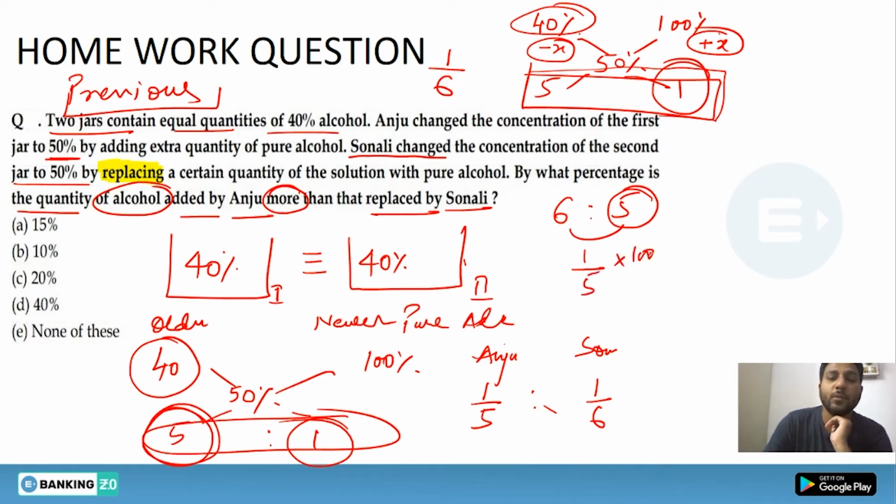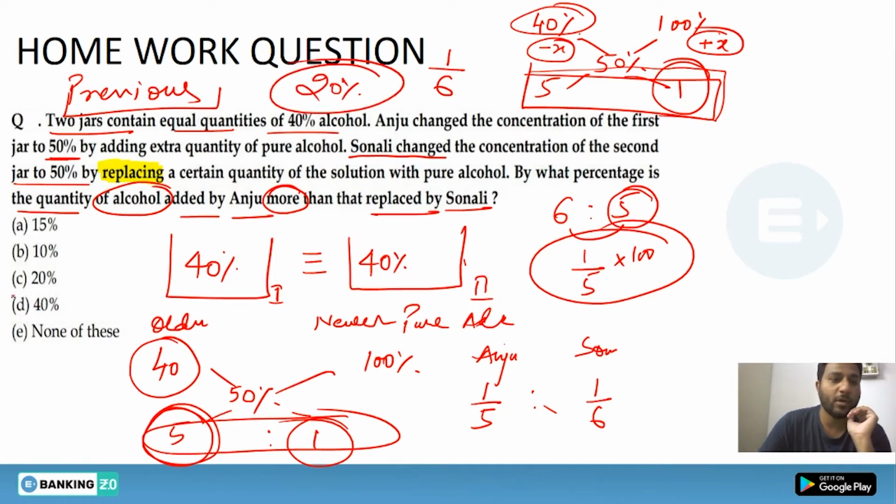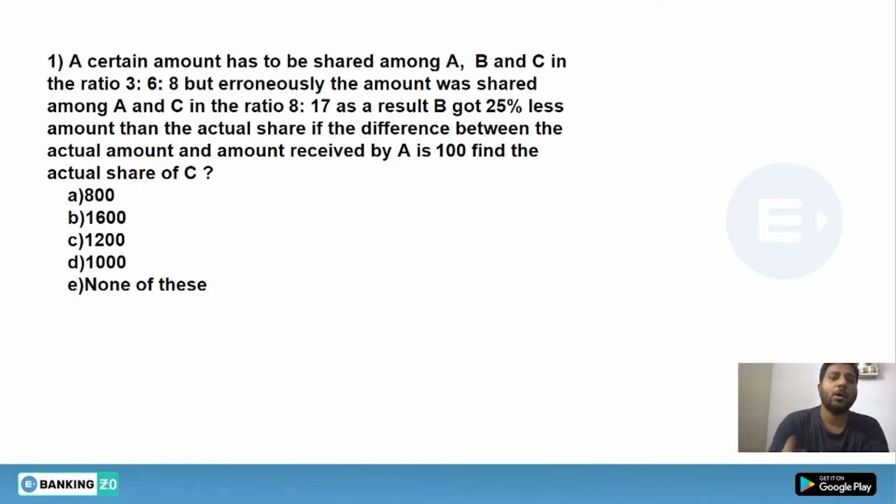That means we will compare it with Sonali's volume. So we will be getting 20%. It was a very tricky question. You can get stuck, but you need to understand that the method I'm teaching you is an important one. All right, let's go ahead and see what the first question of ratio is saying.